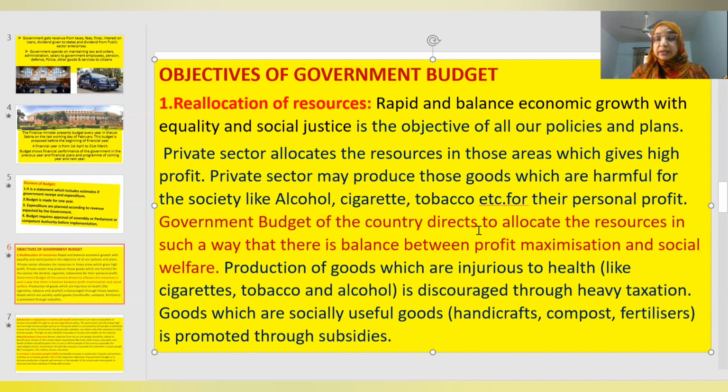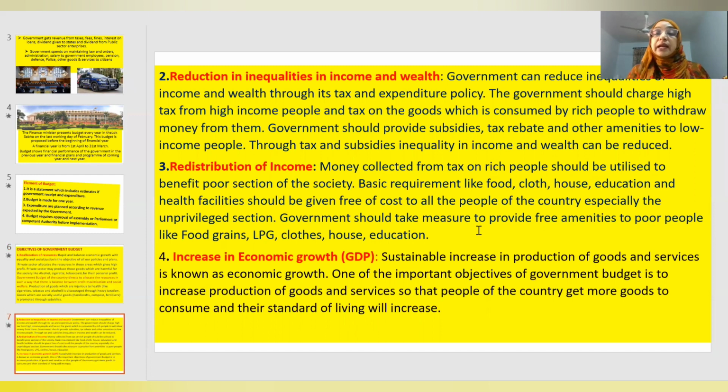Second objective of government budget is reduction in inequality of income and wealth. To bridge the gap between rich and poor is one of the important objectives of the government budget. The difference between rich and poor, inequality in the distribution of income and wealth, can be reduced by taxation policy or government expenditure policy. Government should charge high taxes from rich people, or those people who have high income, or on those goods which are consumed by rich people, to withdraw money from them.